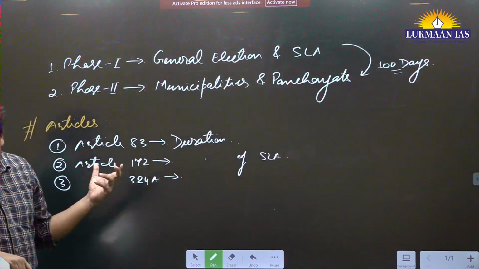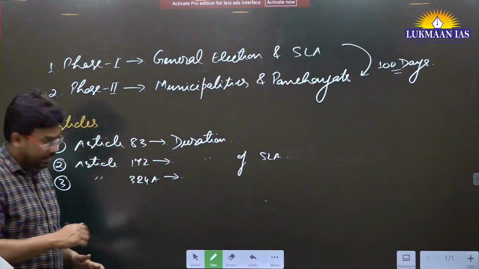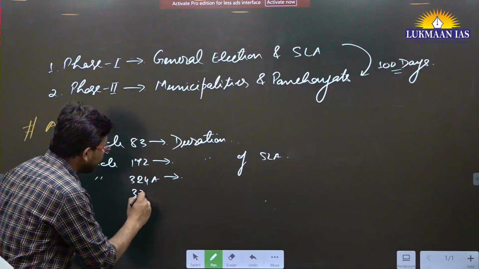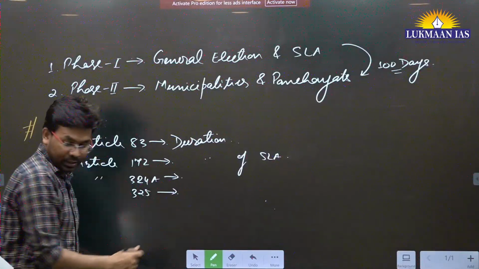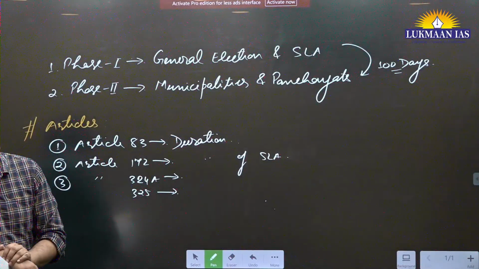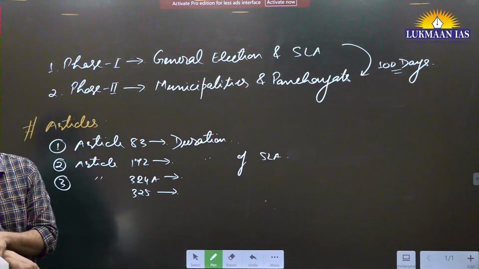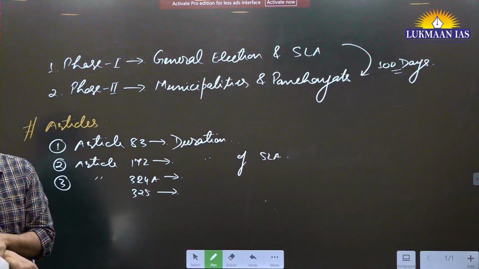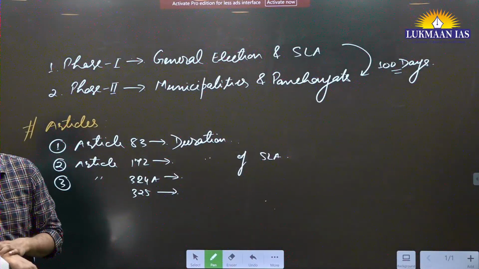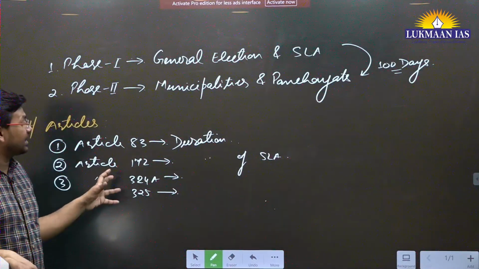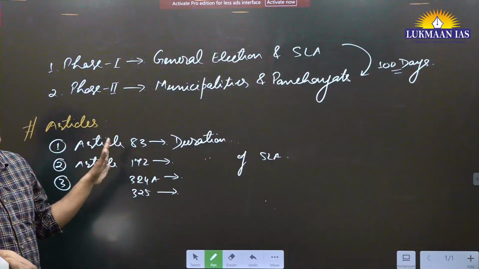They have also said article 325 can be amended, to allow the Election Commission, in consultation with the state election authorities, to prepare a common electoral roll and voter ID cards. So these are the articles that need to be amended.